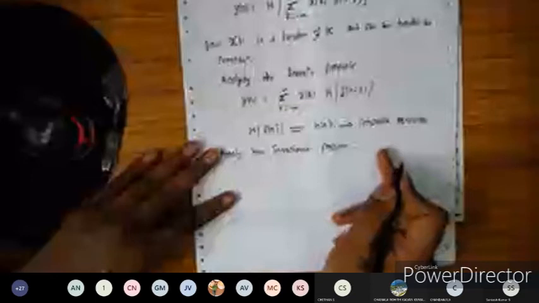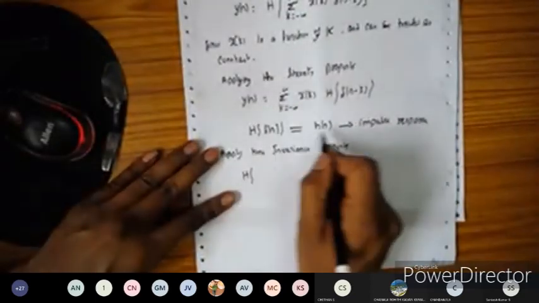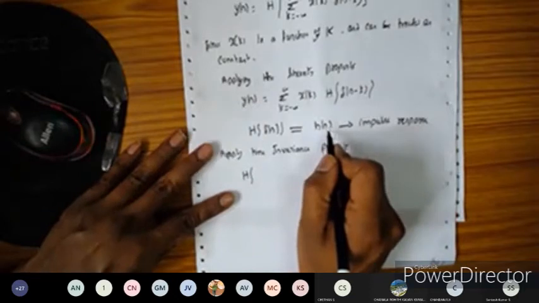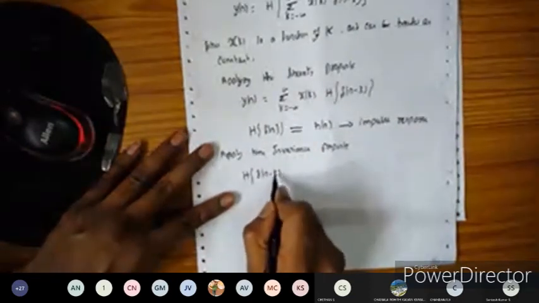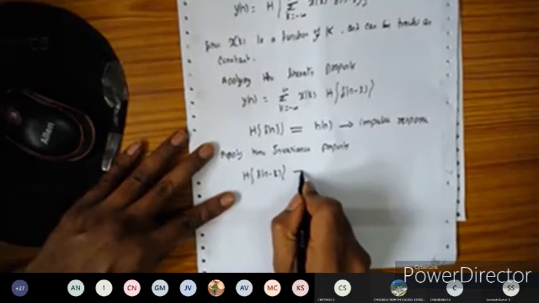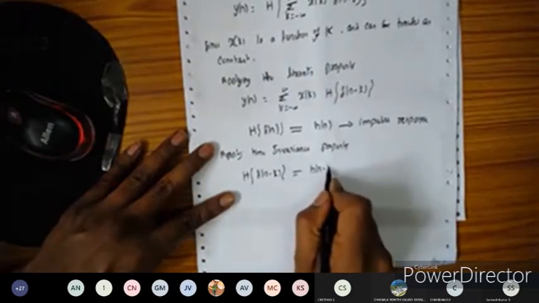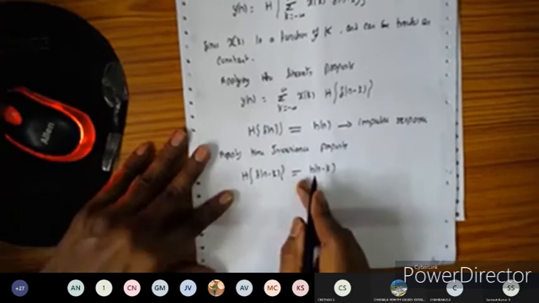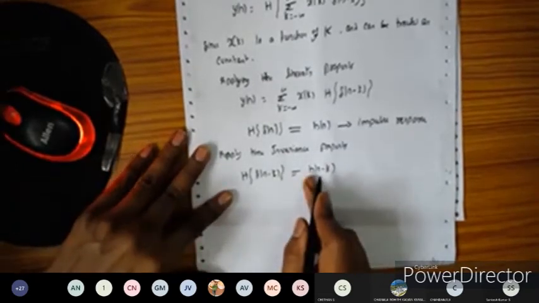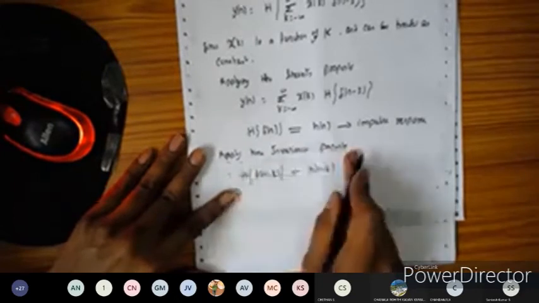So delta of n is the input signal, and we got the output as h of n. Suppose the input is shifted, delta of n minus k, then the output is also shifted, h of n minus k. This is called the time invariance property. So applying the time invariance property.